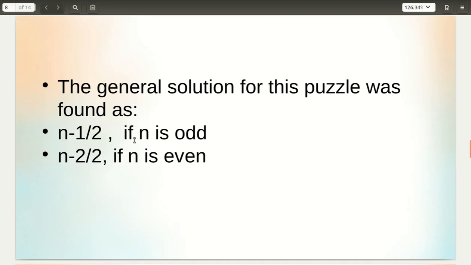Now, the generalized solution for this puzzle is (n minus 1) by 2 if n is odd. Here n represents the number of people who meet around the round table. So if an odd number of people meet, then they can meet for at most (n minus 1) by 2 days, and if n is even, then they can meet for (n minus 2) by 2 days. So that's the solution for this puzzle. Again, I request everyone to think about this puzzle and find out the reason for this function.